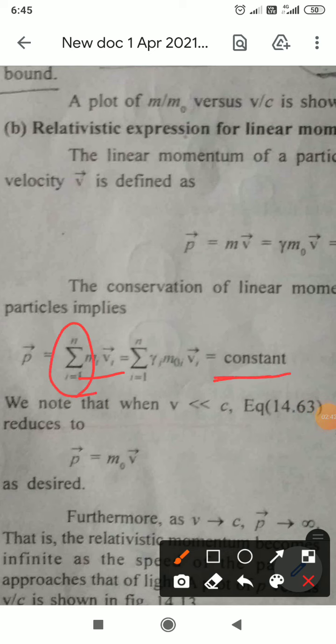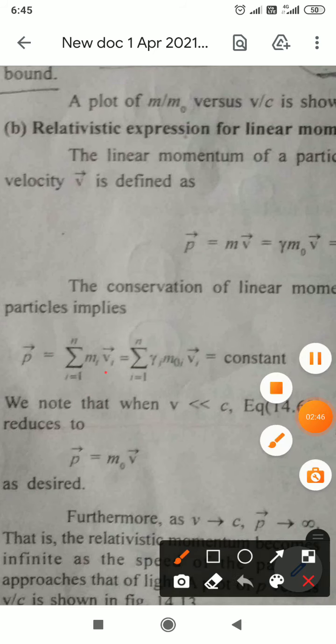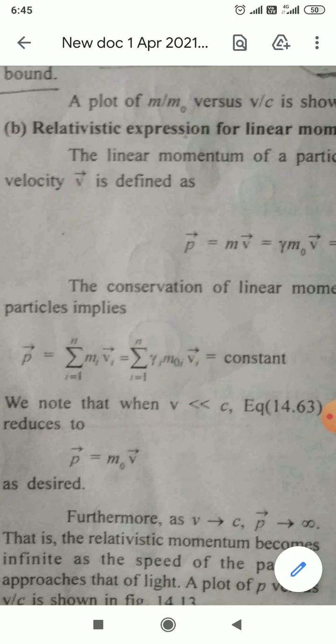And we know that mi is nothing but gamma i m0i. Here it is written as gamma i, and this is m0i. That means for different particles having different rest masses and corresponding different velocities, there are different gammas, so only for that it is written as gamma i. I am going to show you.